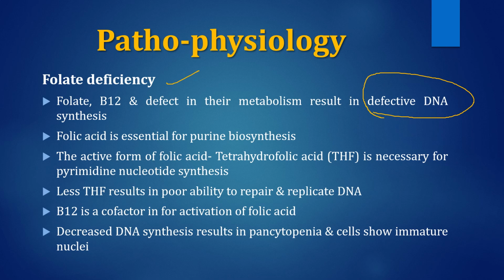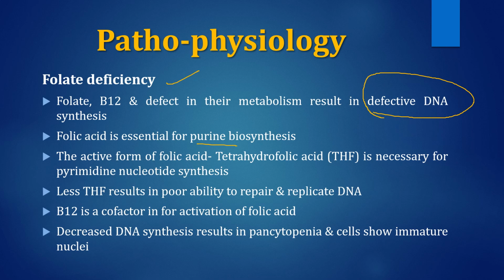In iron deficiency anemia, it is direct: Hb contains iron, and if iron, the substrate, is not there, then there will be no production of Hb, and thus there will be anemia. But here, folic acid or B12 deficiency or defects in their metabolism will result in defective DNA synthesis, which ultimately will impair cell division. Folic acid basically is required for purine and pyrimidine synthesis.